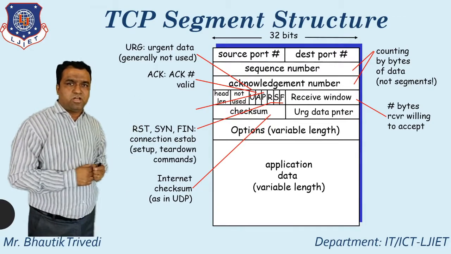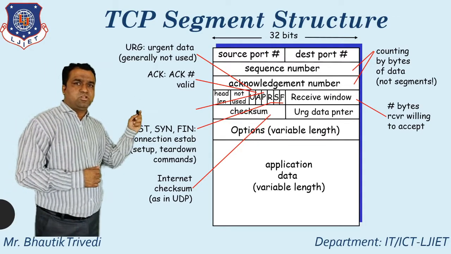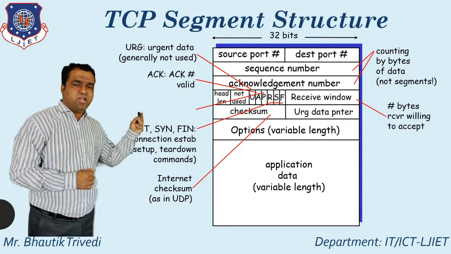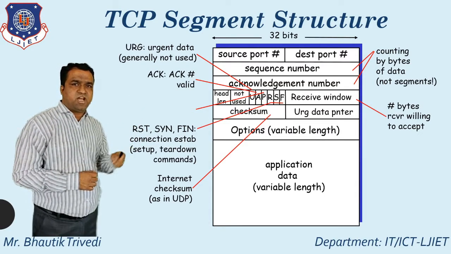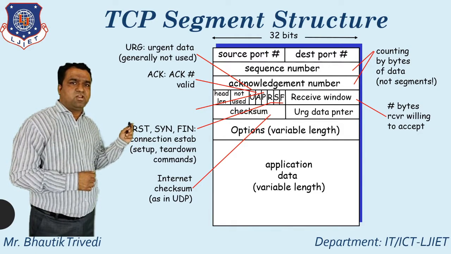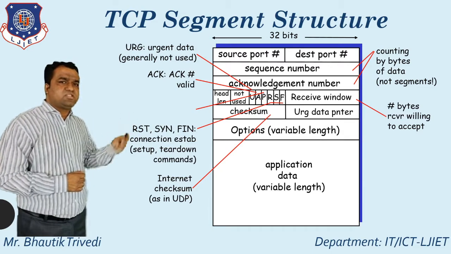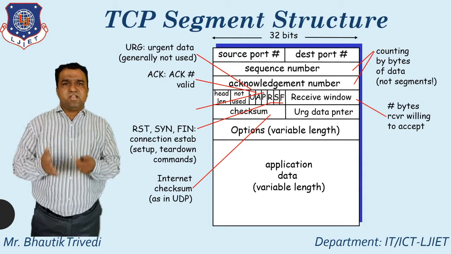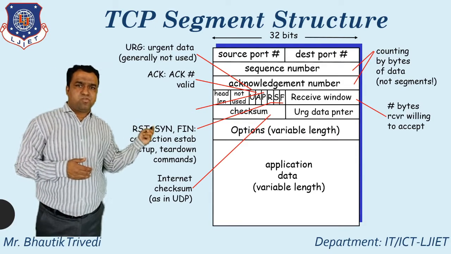First one, that is used for the header length. Second one, that is for the not used field. Third one, that is for the urgent pointer. A for the acknowledgement, R for the restart or reset, S for the synchronization, and F for the finish. Then after the receive window. Receive window means the number of bytes the receiver is willing to accept, that is generally used for this.